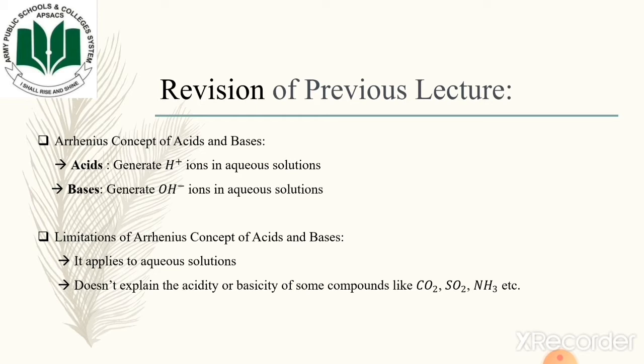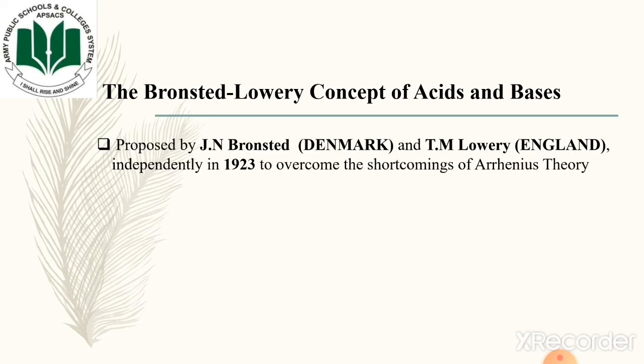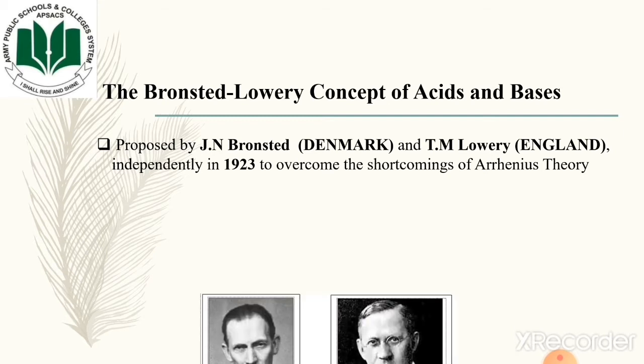So in order to overcome these limitations, a new concept was put forward. That was the Bronsted-Lowry concepts of acids and bases. This concept was proposed by J.N. Bronsted, who was working in Denmark, and T.M. Lowry, who was working in England, independently in 1923 to overcome the shortcomings of Arrhenius theory.